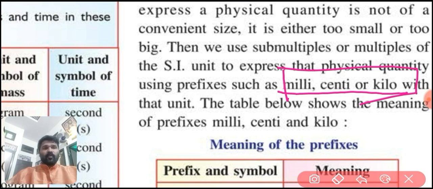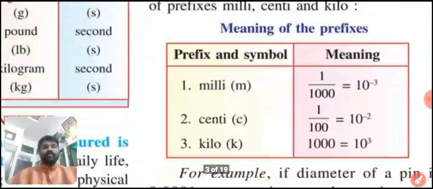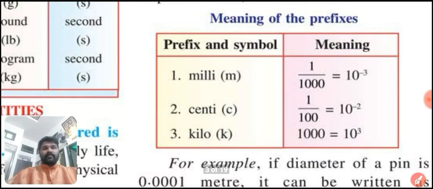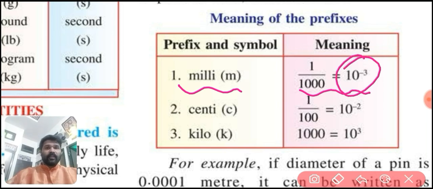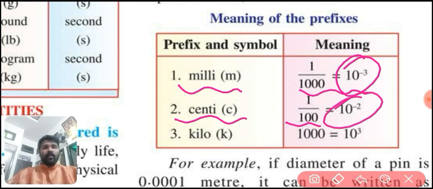The table below shows the meaning of the prefixes milli, centi and kilo. Milli means 1 upon 1000, which is equal to 10 raised to minus 3. Centi is 1 upon 100, 10 raised to minus 2. Kilo is 1000, that is 10 raised to 3.